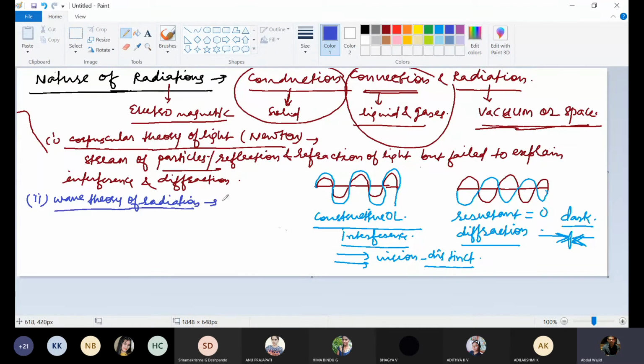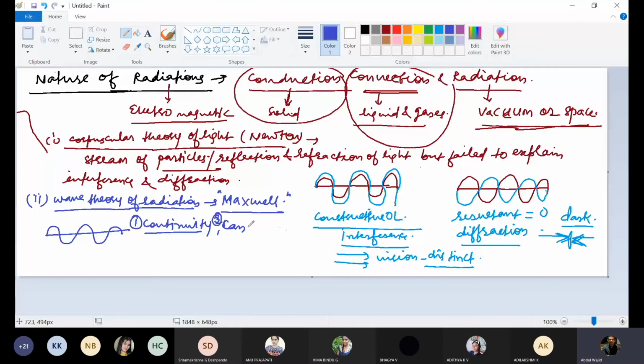According to Maxwell, radiation travels in the form of wave. Waves are continuous, so continuity will be there. And one wave can interfere with another wave. So waves have these three properties: continuity, can interfere,